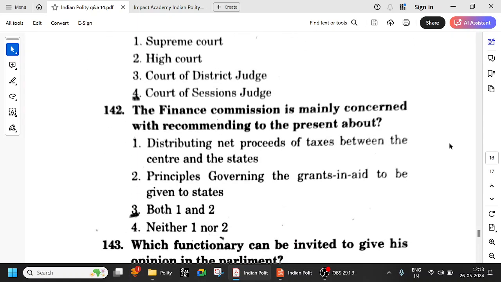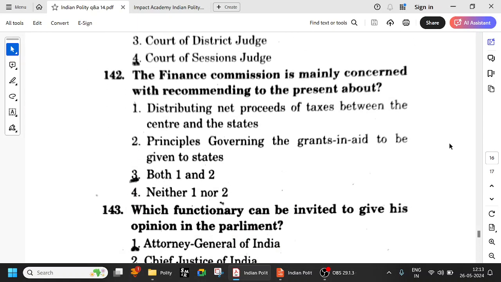So the Finance Commission is mainly concerned with recommending to the President about the distribution of the net proceeds of taxes between the Centre and the states, which is the textbook definition we see, and the principles governing the grant-in-aid to the states also. So both these things are the major duties of the Finance Commission, both 1 and 2.